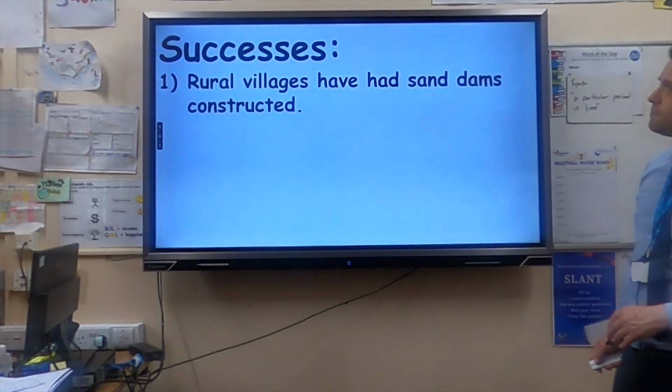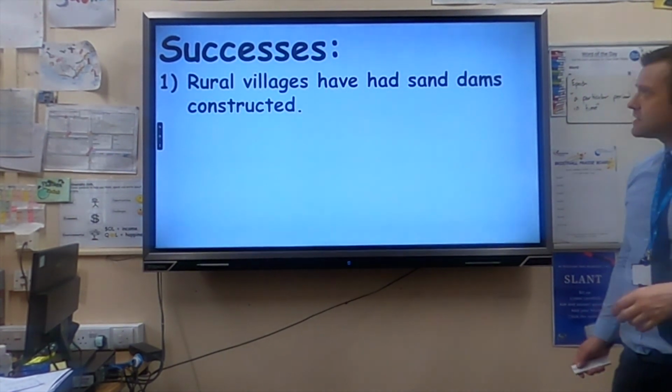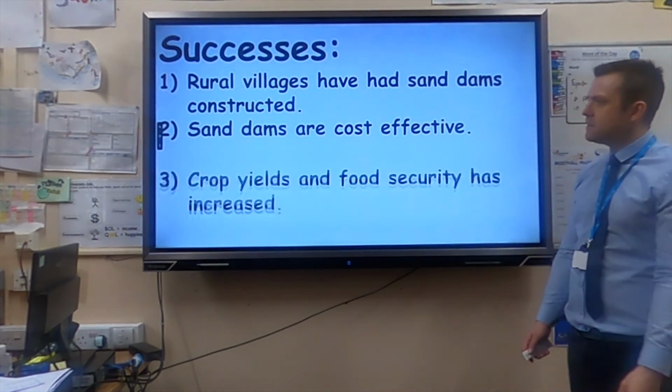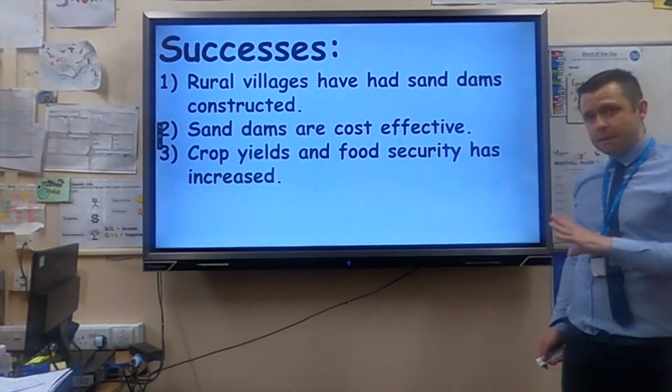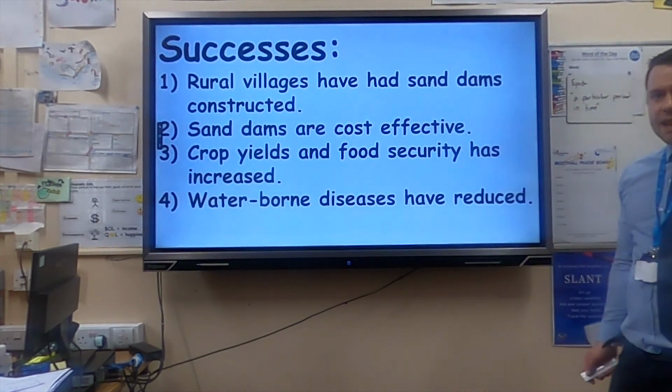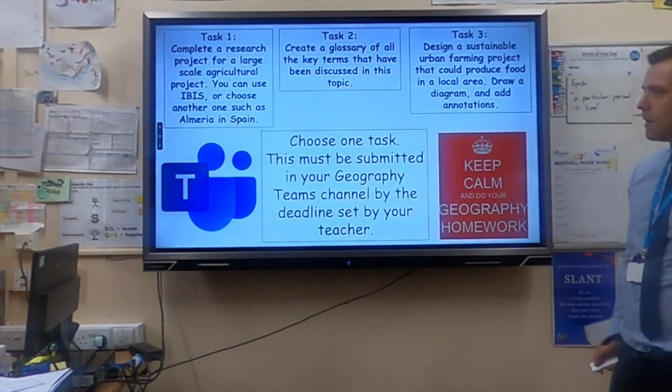And the successes have been: rural villages have had sand dams, they're cost effective, which means they're not expensive, crop yields, the amount of crops produced, and food security is increased, and there are less waterborne diseases such as cholera.